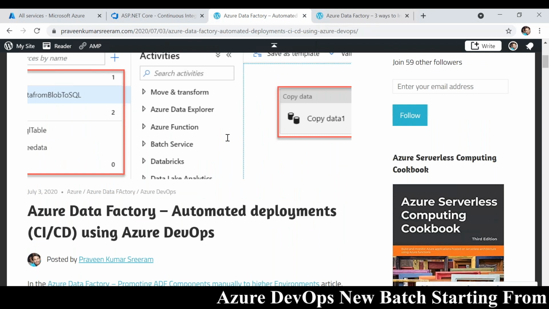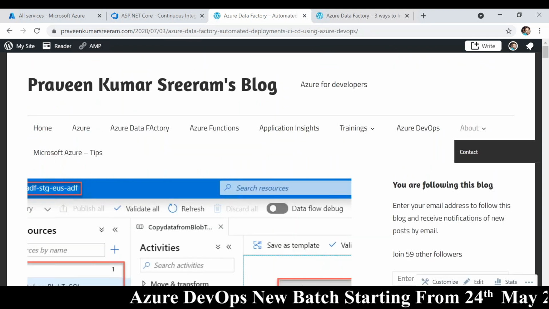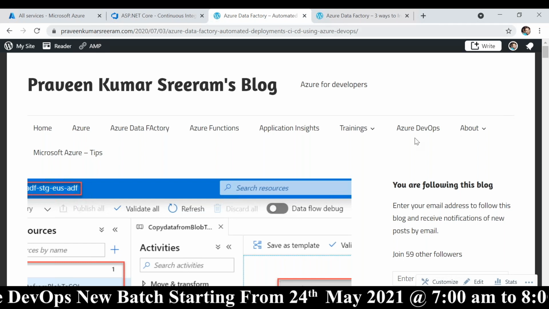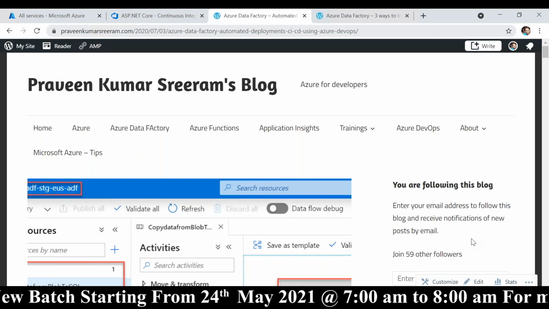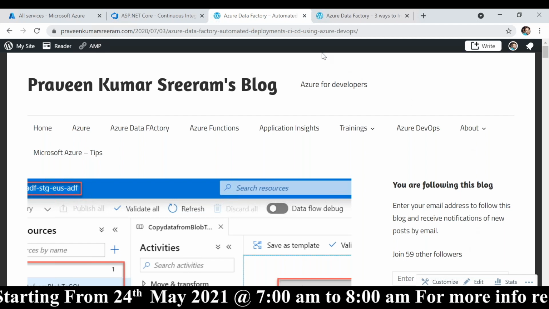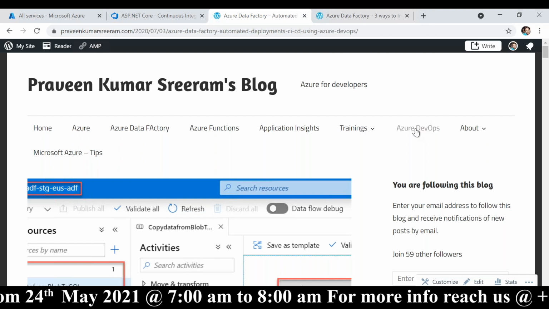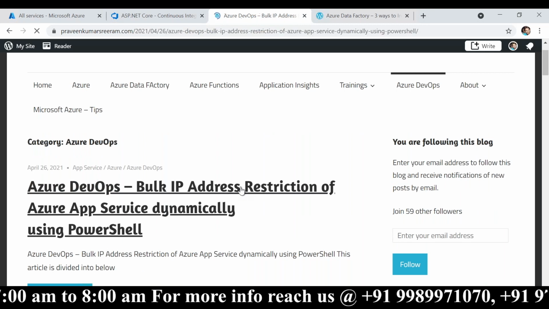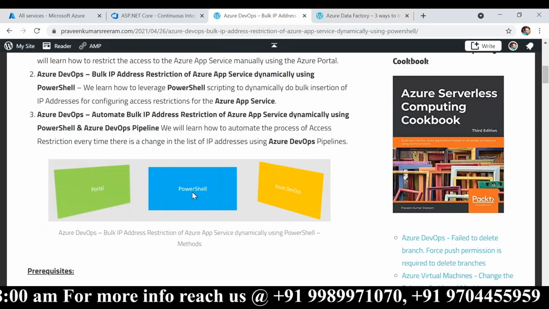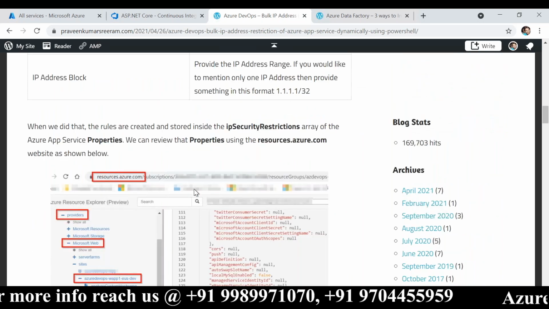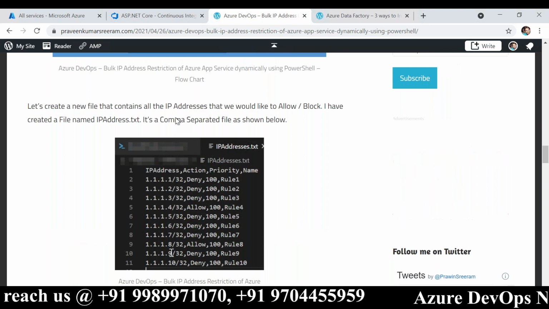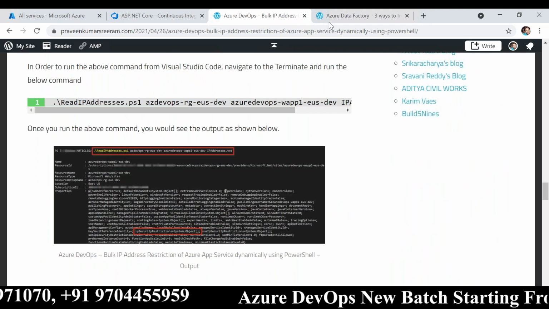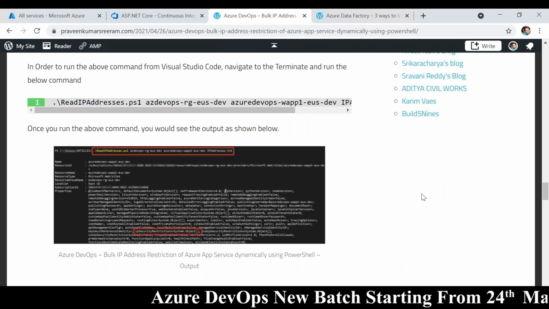One advantage is that every day the session will be recorded and the recording will be given to you guys. Sometimes some people might not be happy with the recordings, so in that case, I will be sharing my blog. I will be blogging all the important things. For example, PowerShell, which I was showing you. How do you do PowerShell? Everything is explained in my blogs. Some people prefer blogs. Every logic will be explained, and everything is shown in my blog as well. Okay, let's move on to other questions.